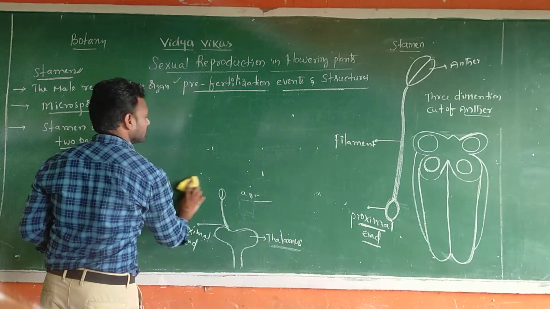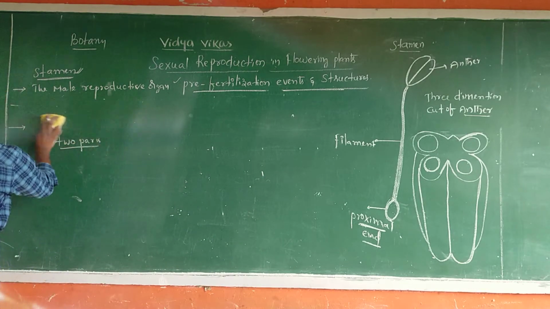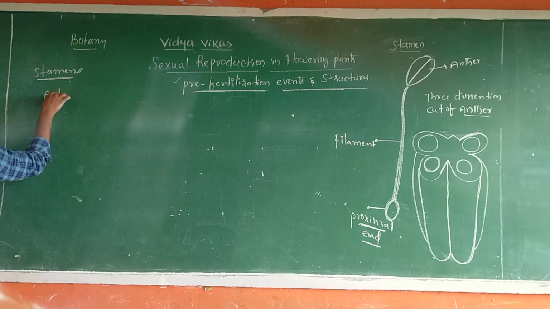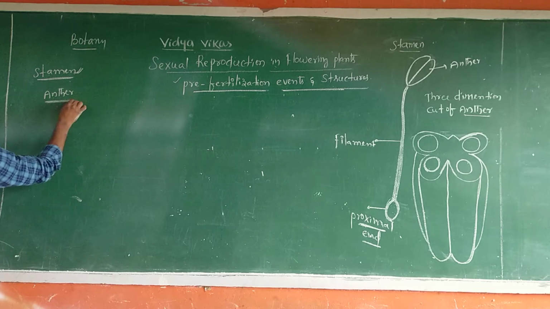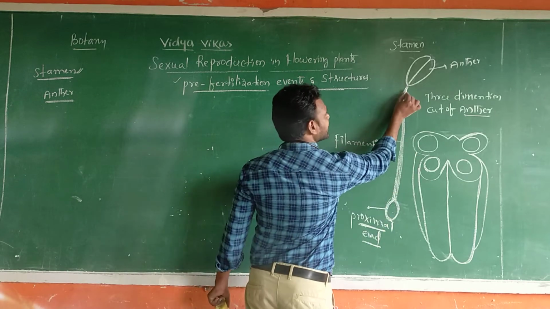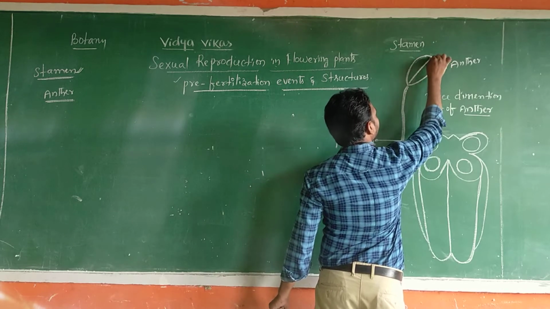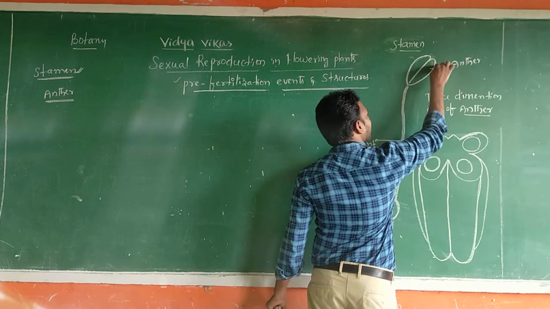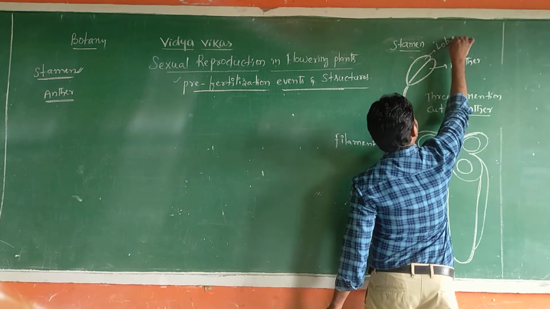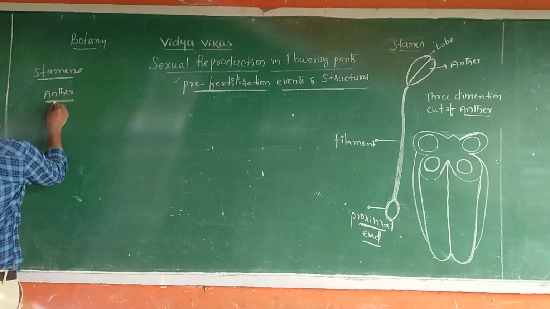Next, coming to the anther. What is that? Anther. This is a very important one. Listen carefully. This is the filament. At the tip of the filament, generally a bilobed structure. This is, each one is one lobe or chamber. So here you observe the anther.